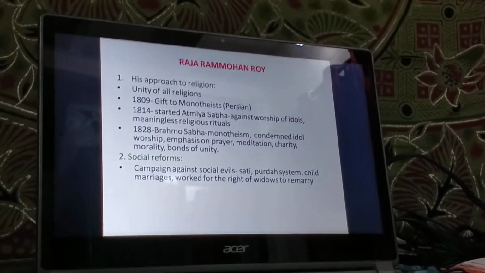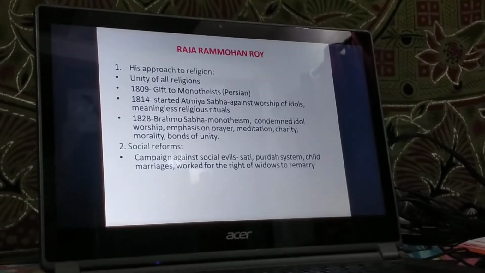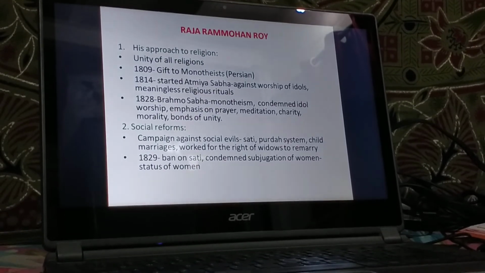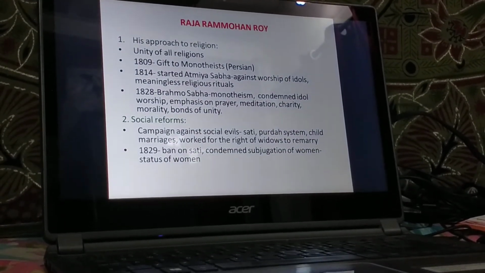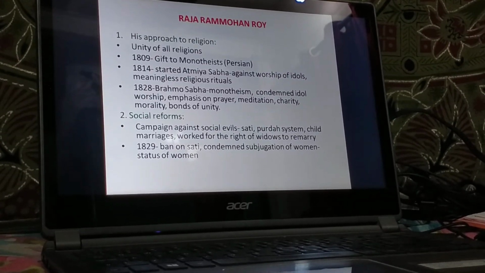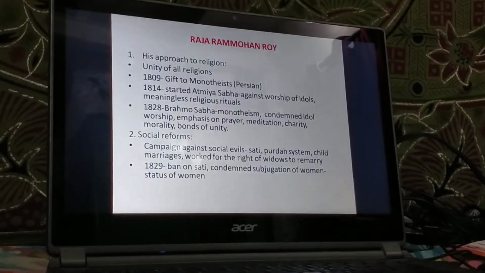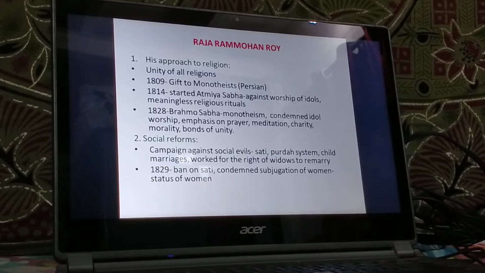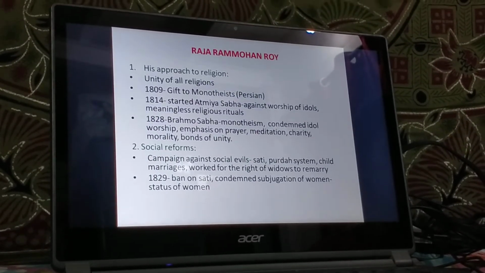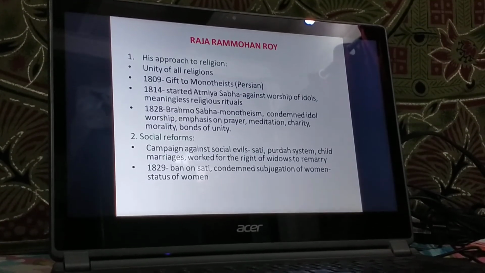This effort of Raja Ram Mohan Roy was supported by William Bentinck, who was the Governor General of India. He passed a law in the year 1829 putting a ban on sati. He also condemned the subjugation of women. He held that the status of a woman can be raised by demanding that they should be given the right of inheritance and property.